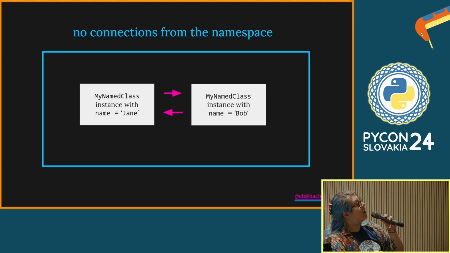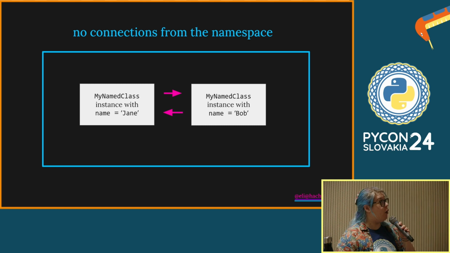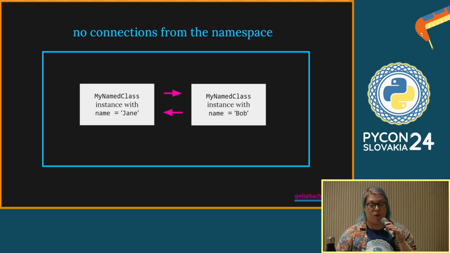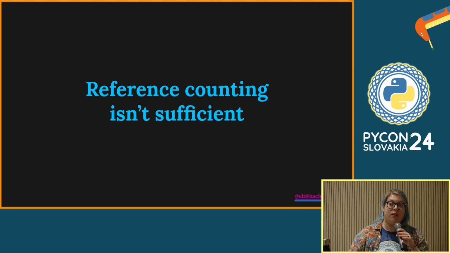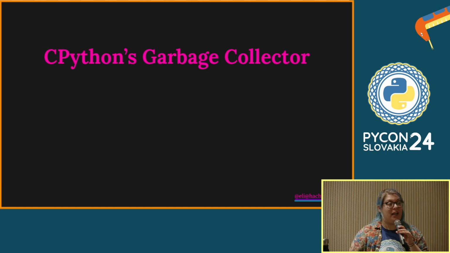But even though there are no connections from the namespace, these 2 pointers still exist. Their reference counts aren't 0, so reference counting on its own cannot know that these objects need to be deleted, even though they're useless to us now. Can't get at them anymore. So reference counting on its own isn't sufficient. You can still end up in this situation where you have objects clogging up your working memory that are useless to you. And this is where the garbage collector comes in.